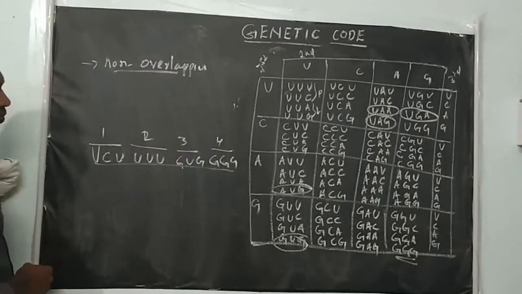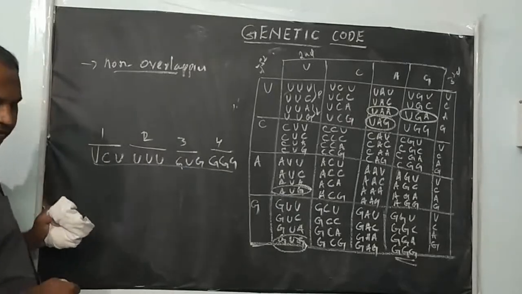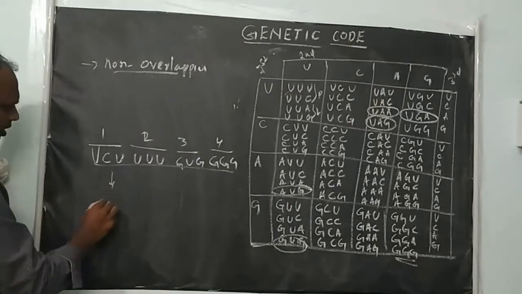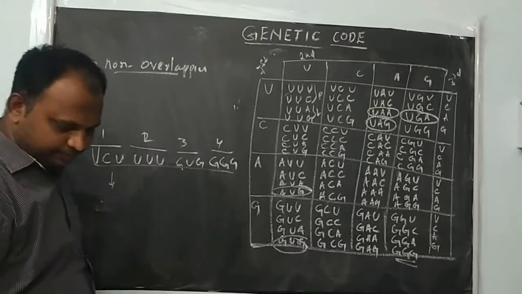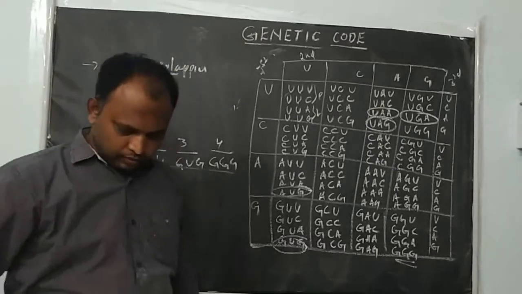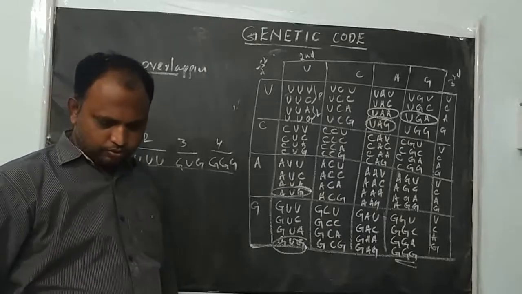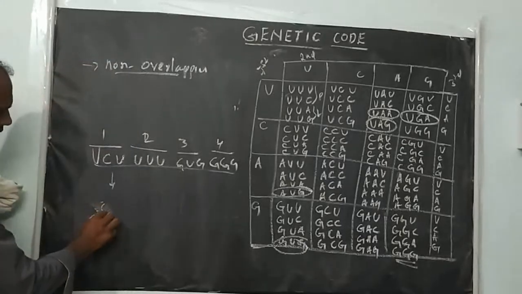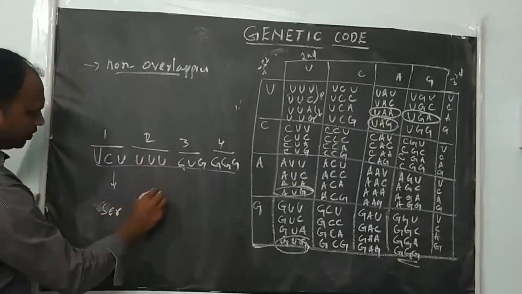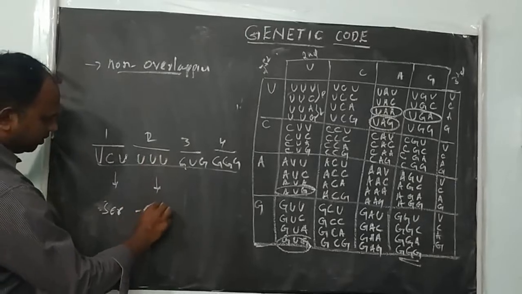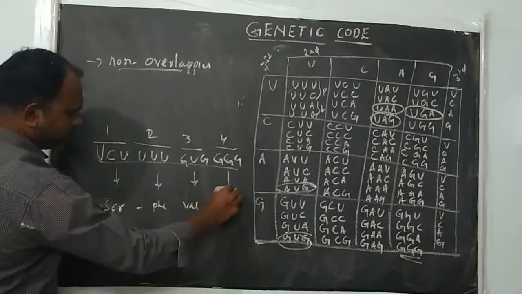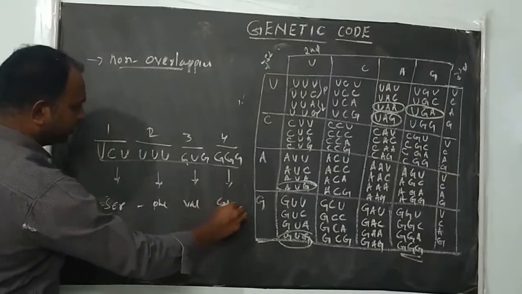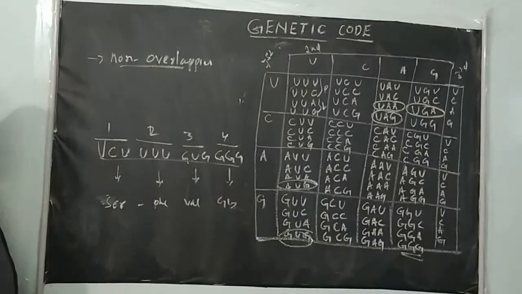UCU gives serine amino acid. UUU is phenylalanine, GUG is valine, GGG is glycine, right? The genetic code dictionary is non-overlapping.